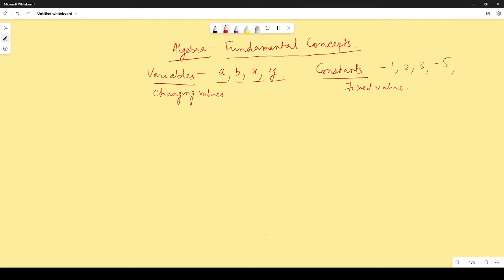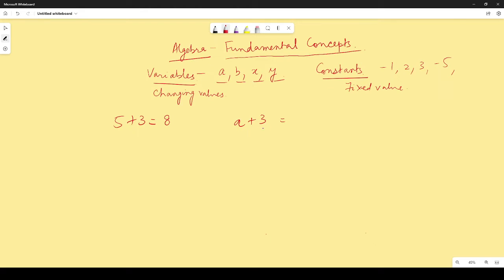It can be anything. So if someone says a plus 3, the answer to this is not fixed. Like 5 plus 3, the answer is fixed. What will be the answer over here? 8. This is a constant answer.